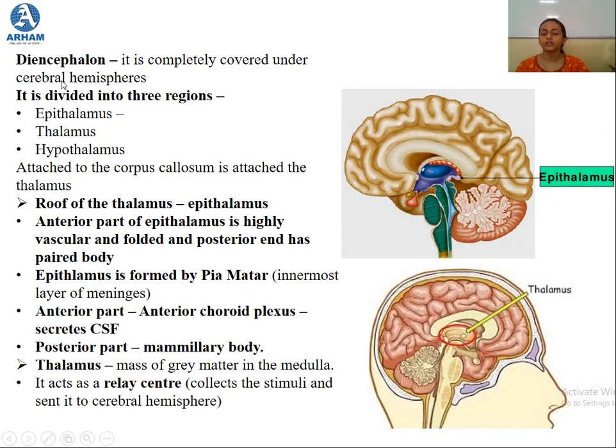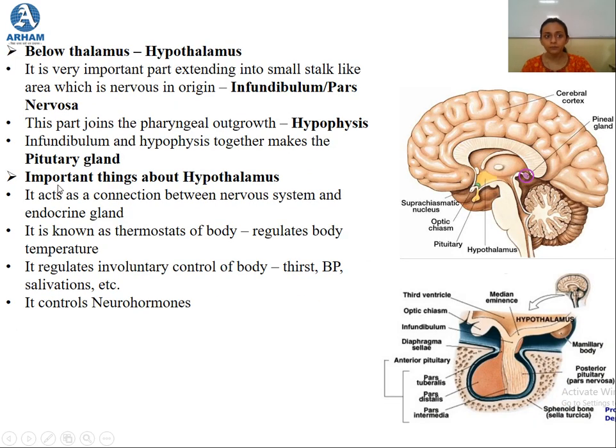Then we studied about diencephalon, the last part of the forebrain. We studied that this diencephalon is completely covered under the cerebral hemisphere, and further it is divided into 3 parts: the epithalamus, that is the roof of the diencephalon, the thalamus, just below the epithalamus, and the hypothalamus, which gives rise to the pituitary gland. So we have studied all these 3 structures.